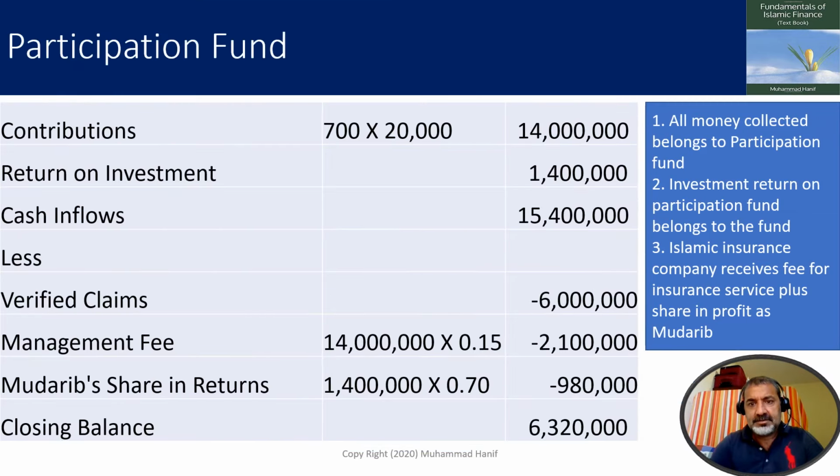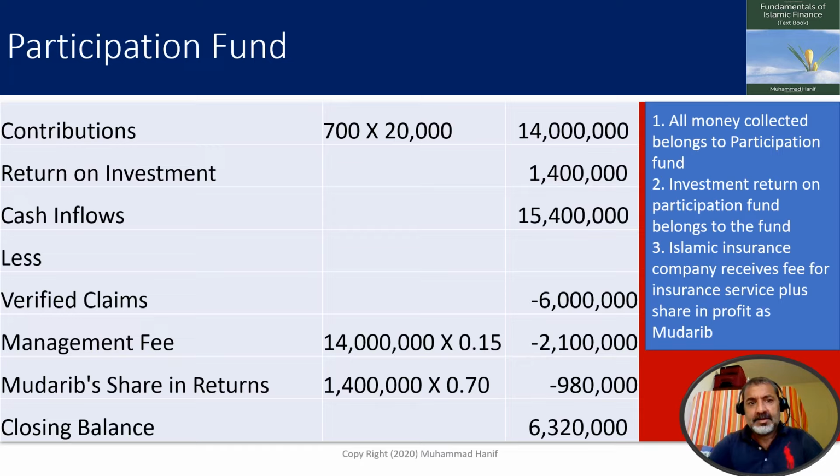First, look at participation fund. Contribution 14 million. Return on investment 1.4 million. Total cash inflow is 15.4 million. Out of this, number one, you pay the verified claims, which is 6 million.